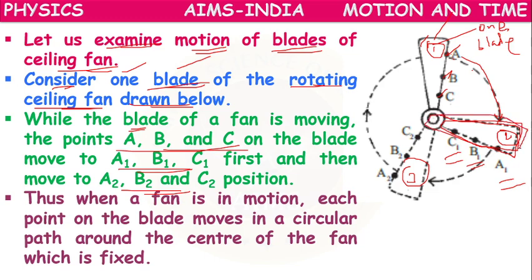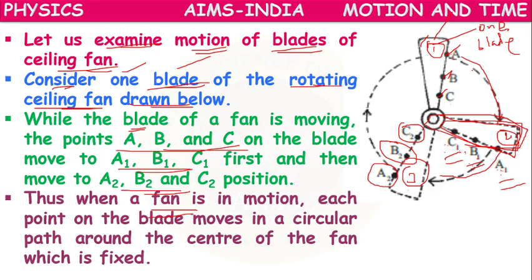This is the blade's second position, and these are the individual particle positions. After some time, this A1 position will be A2, B1 position will be B2, and C1 position will be C2.